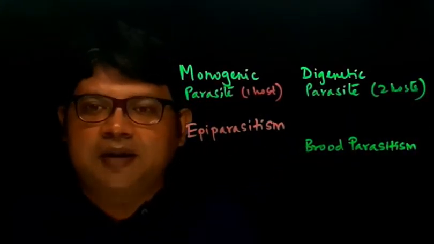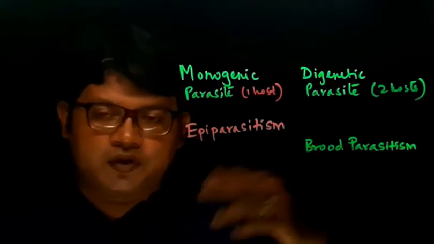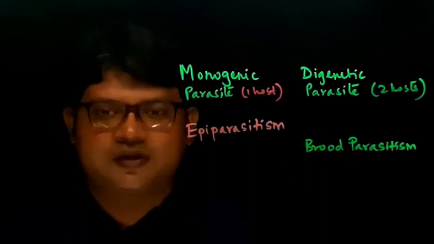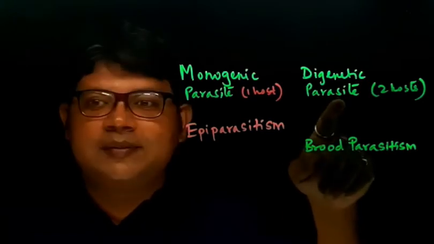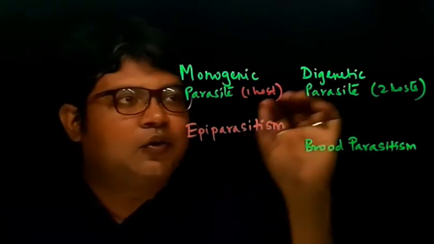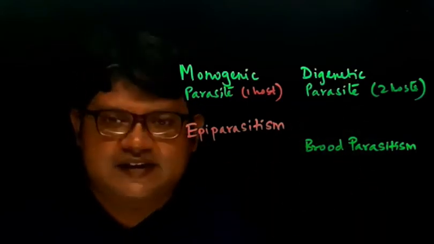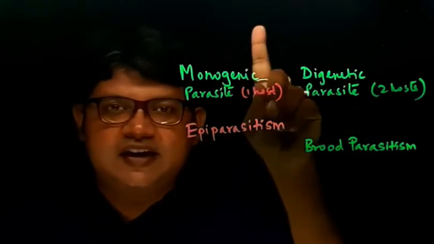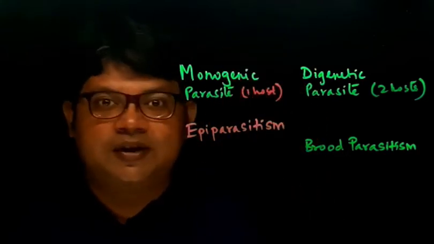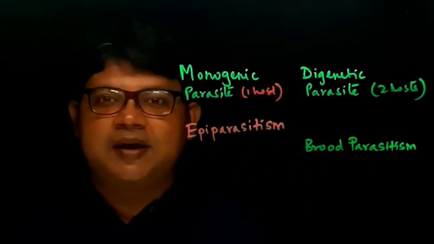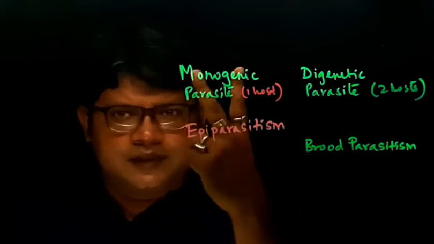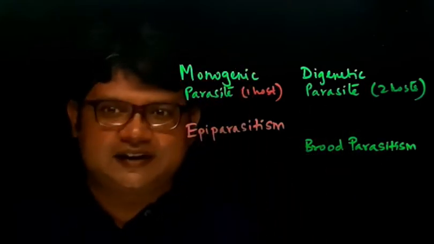For example, Plasmodium requires a mosquito as a host as well as a human as a host. So Plasmodium is a digenetic parasite. Monogenic parasite means it requires only one host to complete its life cycle. Digenetic parasite means it requires two hosts to complete its life cycle.